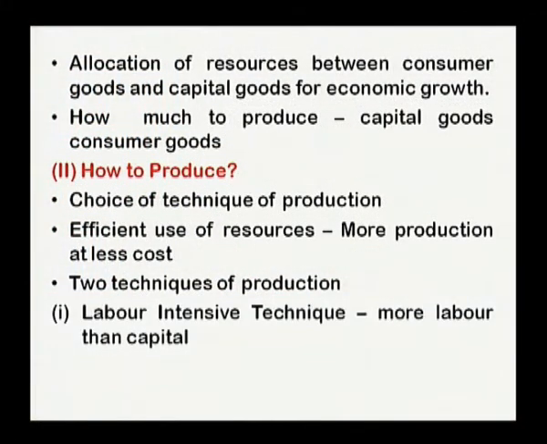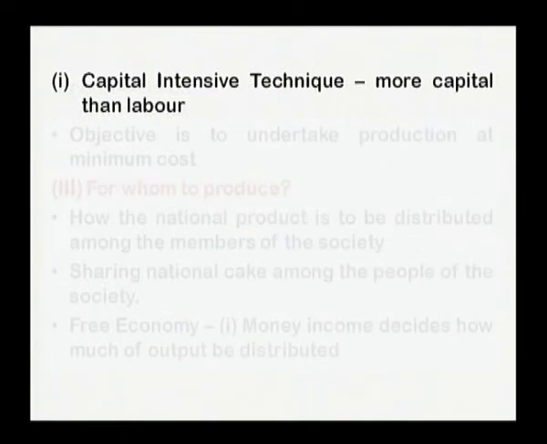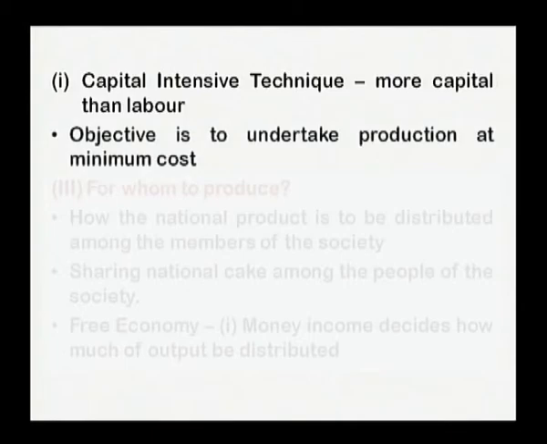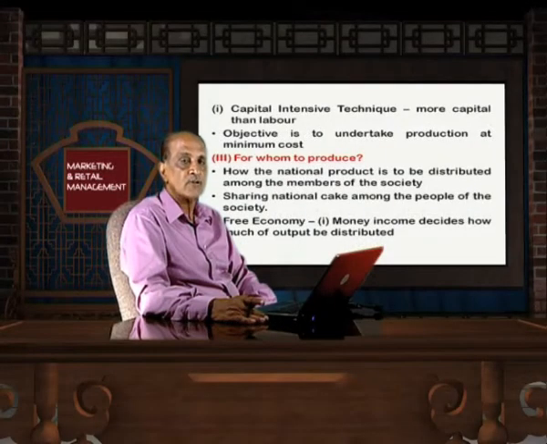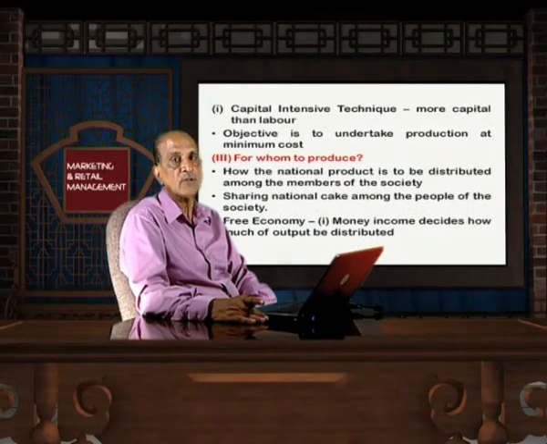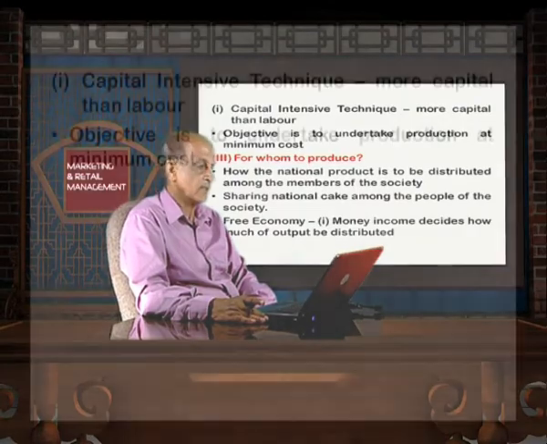First is the labor intensive technique, in which more labor is employed for production as compared to capital. And second is the capital intensive technique, in which we use more capital as compared to labor. Now the objective is to undertake production at minimum cost. Whether we use the labor intensive or capital intensive technique, the purpose before the nation is to get production at minimum cost. So there must be a balanced use of the capital intensive and labor intensive techniques.